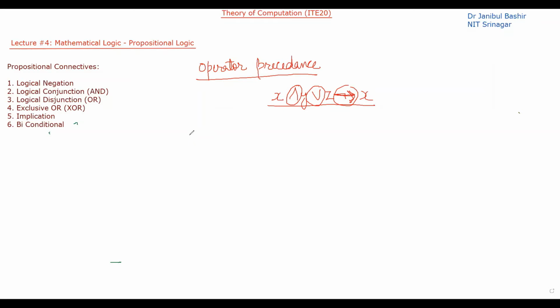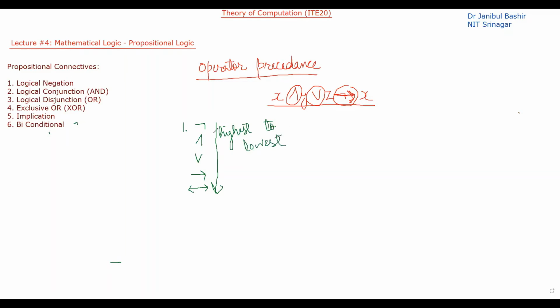So in these, the highest precedence is of not. After not, the precedence is of and, then we have or, then we have implies, then we have the biconditional, if and only if. So this is from highest to lowest.